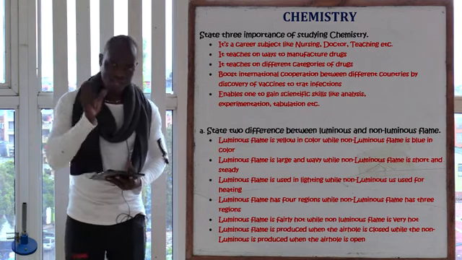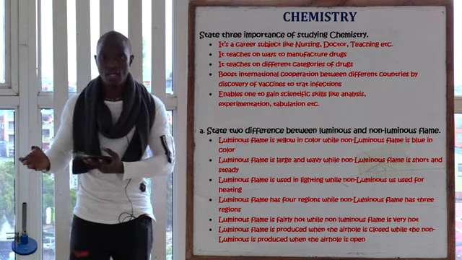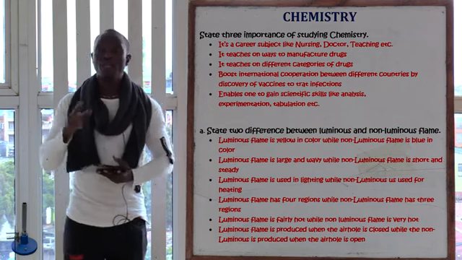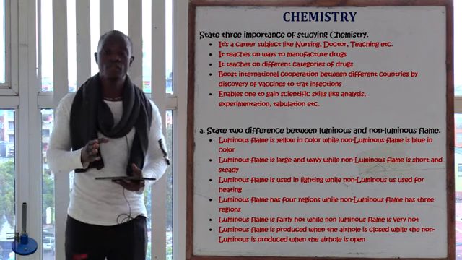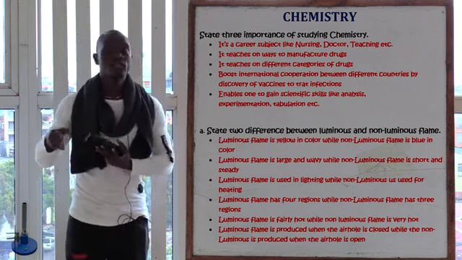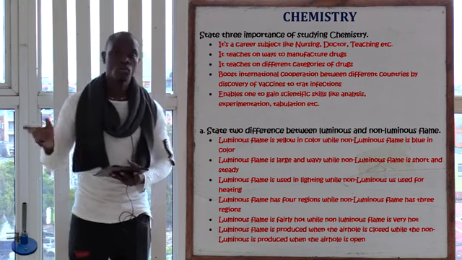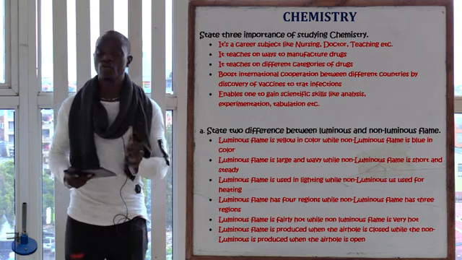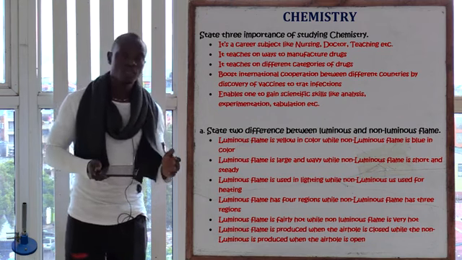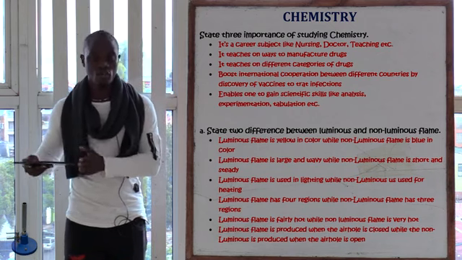If there is anything you can say on the other side, it's best you say it, other than using the negative. There are instances where you cannot avoid using negatives, but if there is something you can say on the other side, say that thing, because if you use the negative, you're going to get it wrong. So it is not correct to say the luminous flame is used for lighting, while the non-luminous flame is not used for lighting.